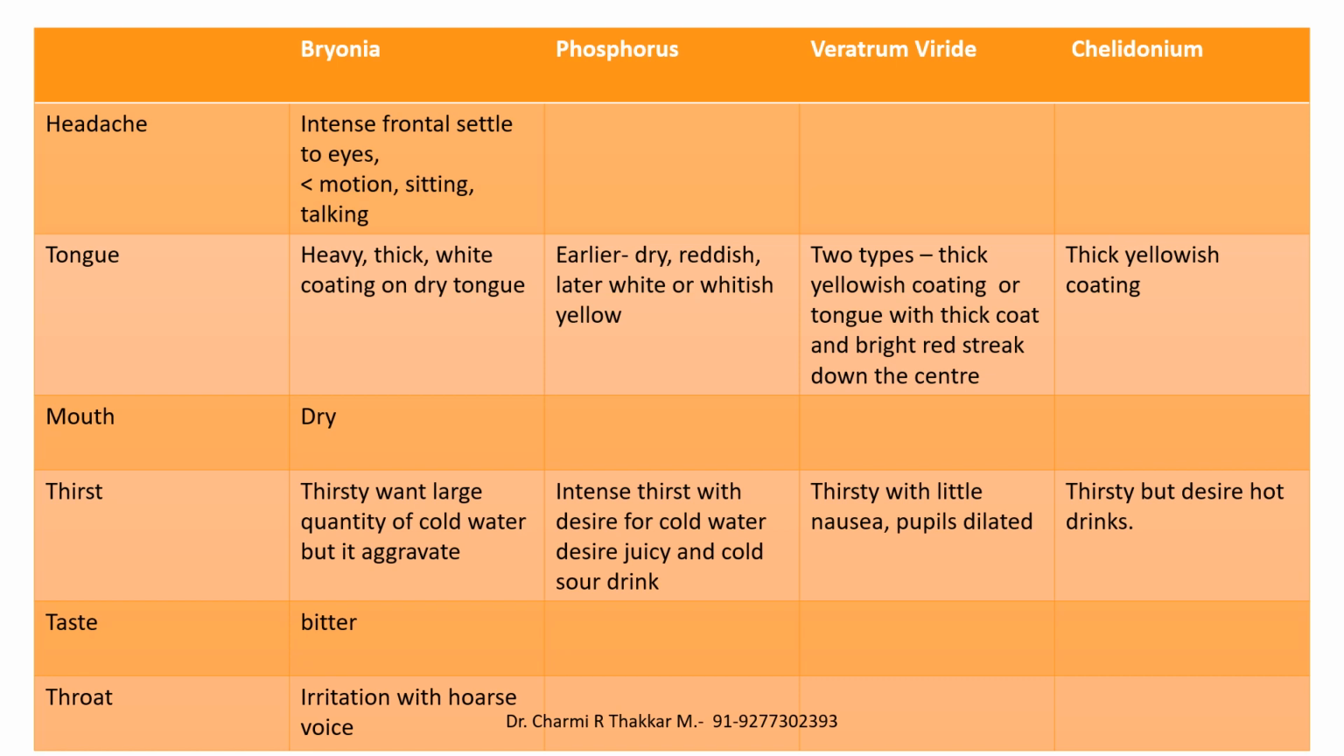In veratrum viride we have two types of tongue. It can be a thick yellowish coating or a tongue with a thick coat and a bright red streak down the center. In chelidonium, it can again be a thick yellowish coating. We have to see the mouth, which can be dry or moist. We have to see the thirst, which can be excessive or thirstlessness, and the patient may desire cold water as in the case of bryonia, and the chelidonium patient desires hot water. We have to see the taste, which can be bitter, or earlier we have seen that it can be sweetish.